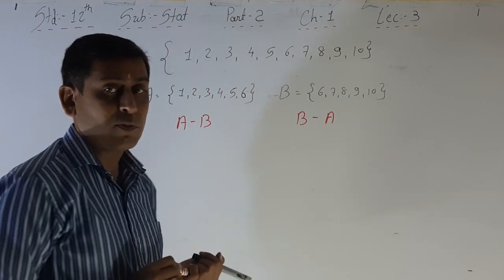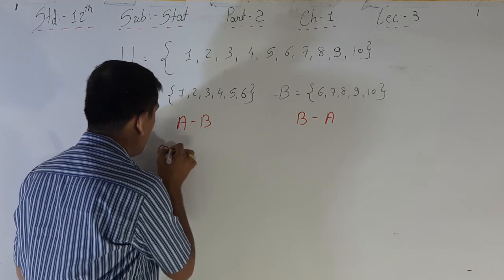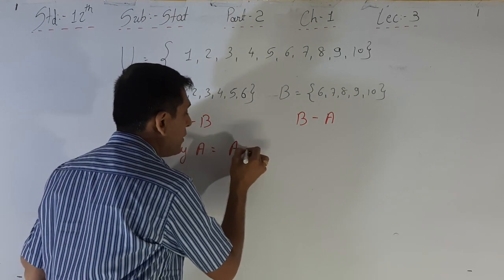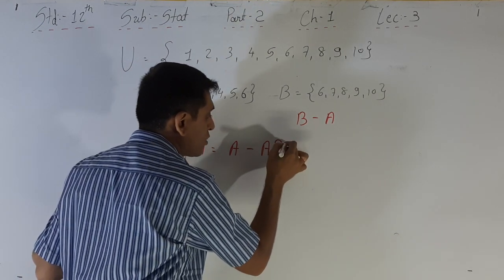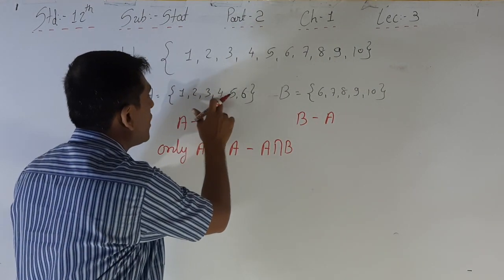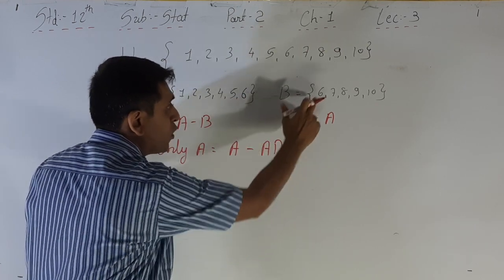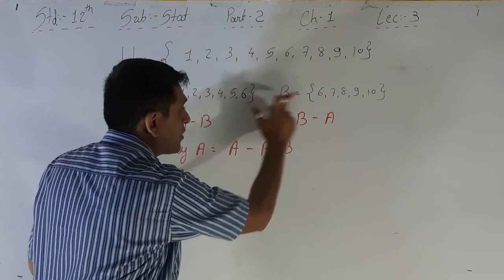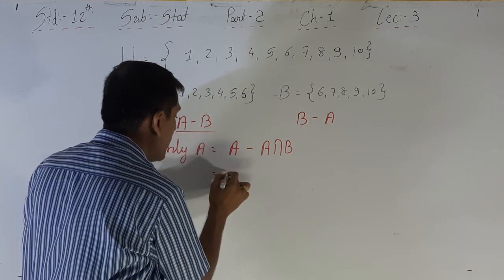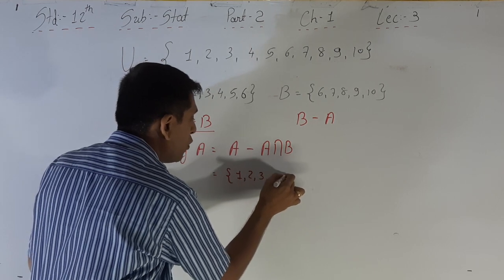See, A minus B means what? Only A. A minus A intersection B means what? A is equal to 1, 2, 3, 4, 5, 6 minus A intersection B, which is only 6. So the answer of A minus B is equal to 1, 2, 3, 4 and 5.